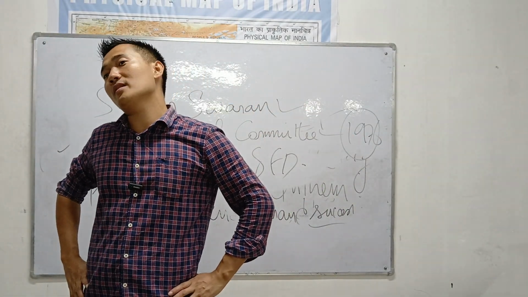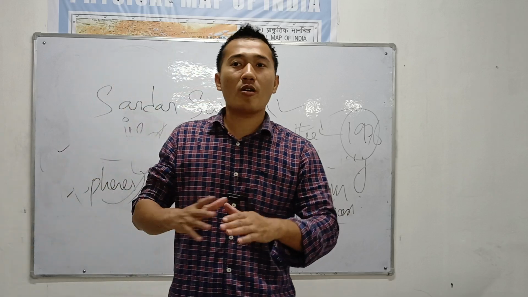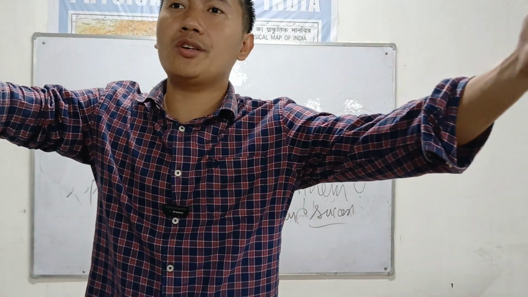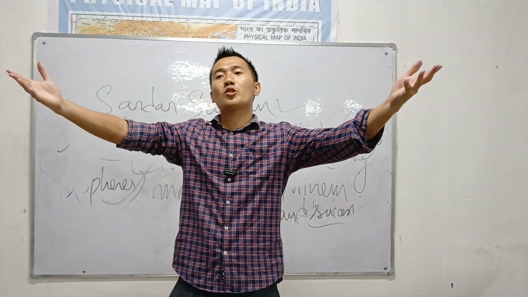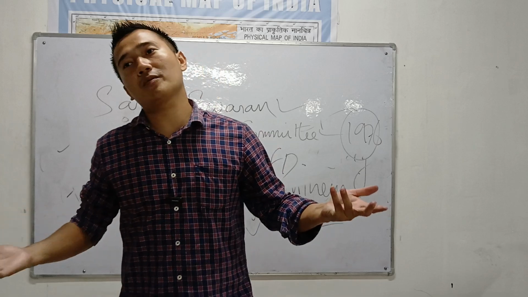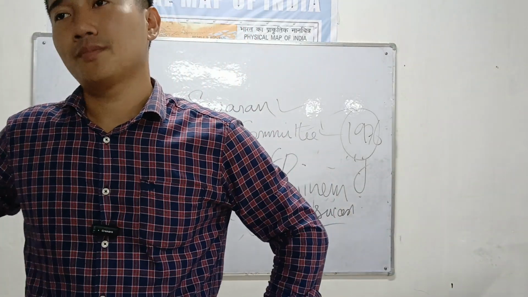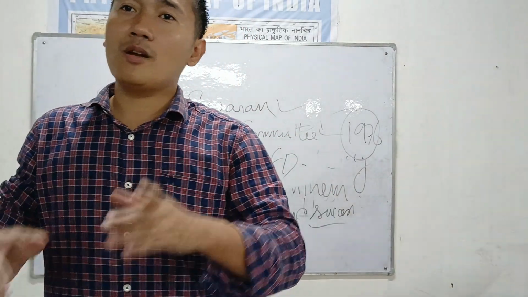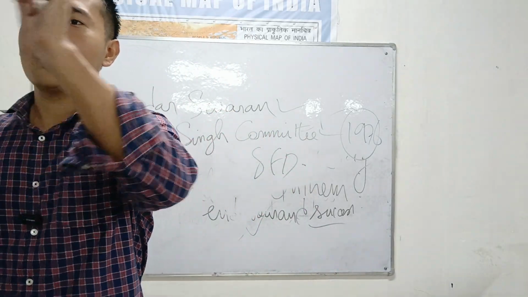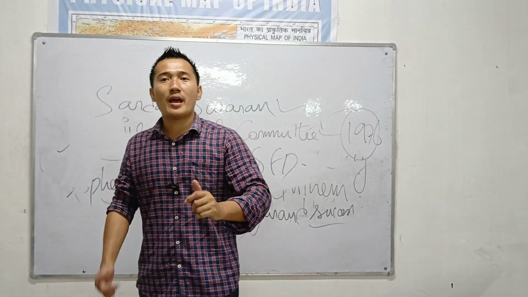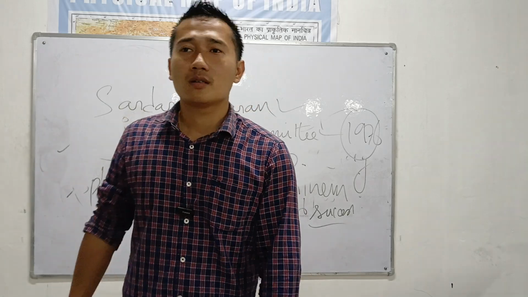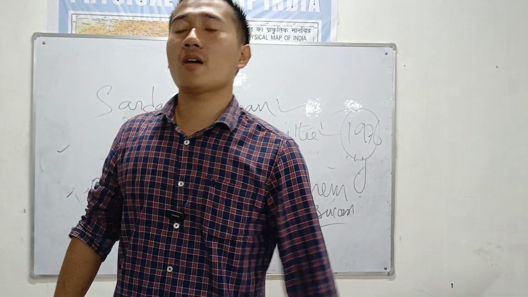And why do we have fundamental rights? Fundamental rights are for individual development. As a person, I have the right to vote, the right to worship my own religion, the right to move throughout the country. I can carry out my own trade and business. I can reside in any part of the country and carry out any profession. So for individual development, we need fundamental rights. For the development of society in general, we need DPSP, the Directive Principles of State Policy. And to be very good citizens, we must have fundamental duties. So with this, we have enough.